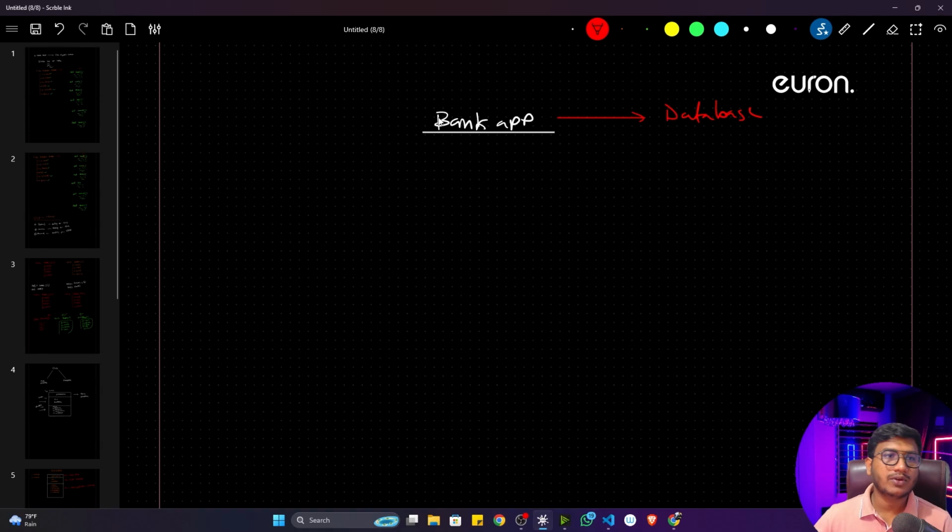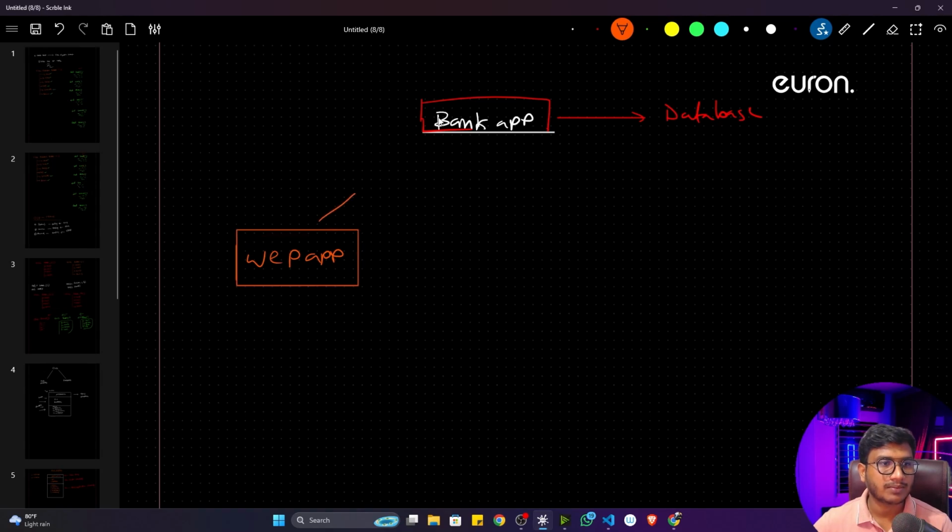Now let's say as a senior programmer, you have written this bank app functionality, the main functionality. Now there are some junior programmers who will create some application on top of the bank app. Let's say this is my main server of the bank, which I have implemented as a senior programmer. Now my junior programmer will create one web app on top of this particular bank app.